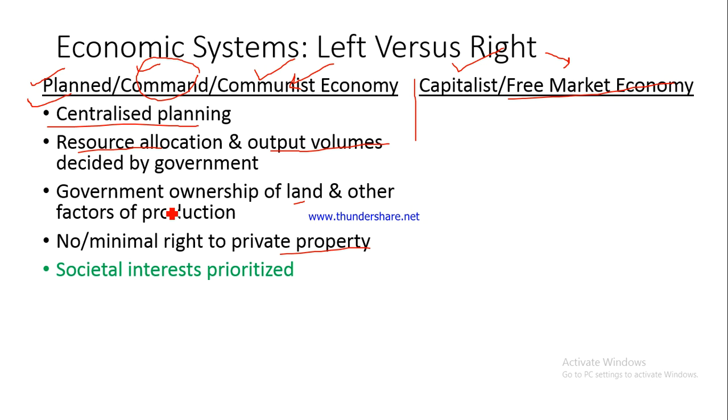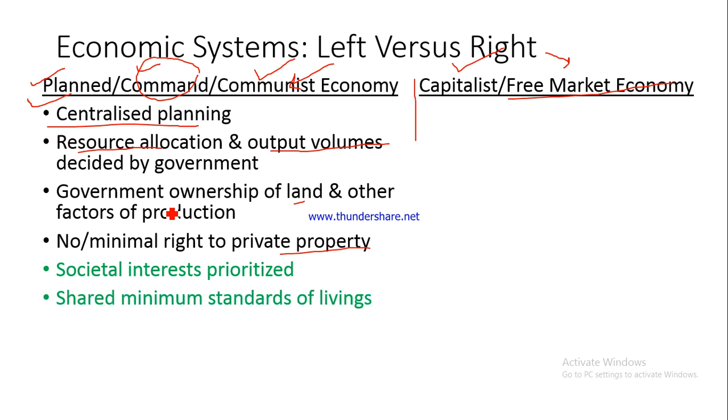Government will divert all the coal which is there to generate electricity for the household sector, for houses, for use by the families, and it would not allocate any coal for electricity generation for the industrial sector. I'm just giving you an example, right? So this is how societal interests are prioritized. Individual interests are not prioritized. Interests of the businesses are of no concern. Ultimate thing is, what is the overall interest of the society, right? So this is one good aspect of these kind of economic systems.